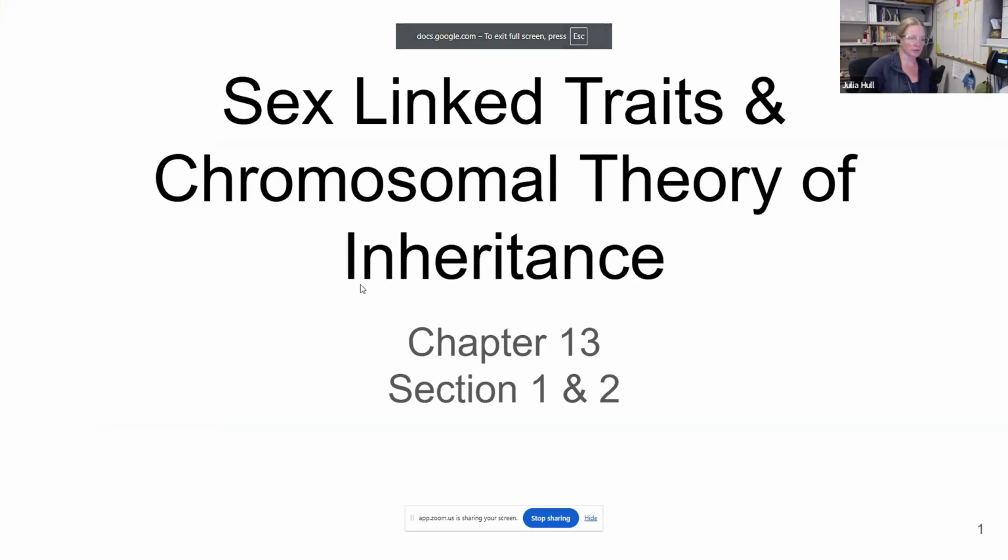So in this chapter, we're going to talk about sex-linked traits, and we'll talk about different ways of sex determination. So for chapter 13, we're just going to focus on sections 1 and 2.